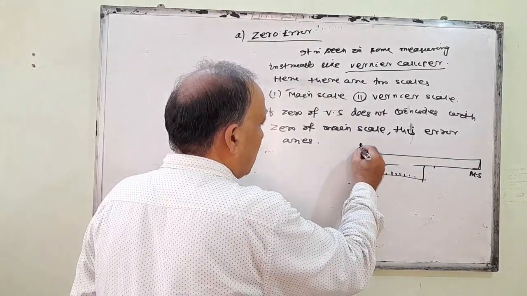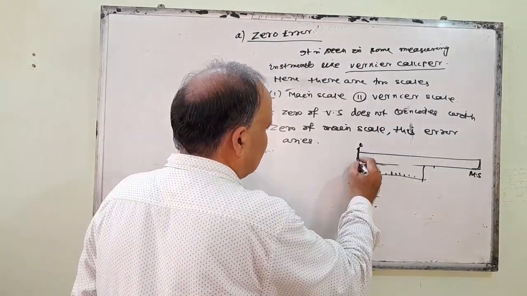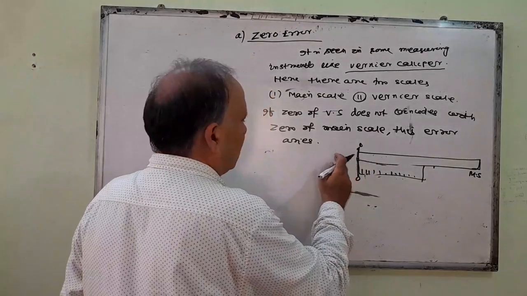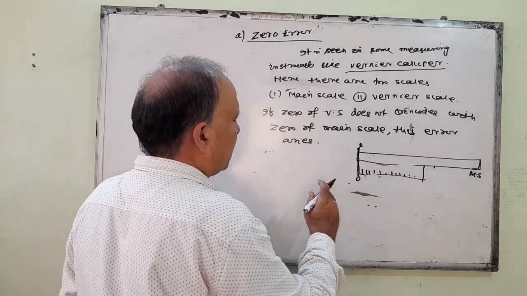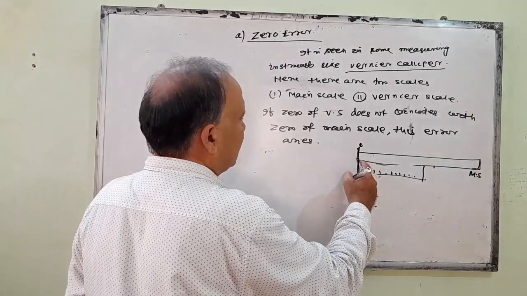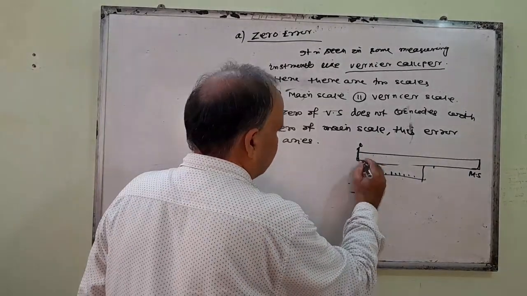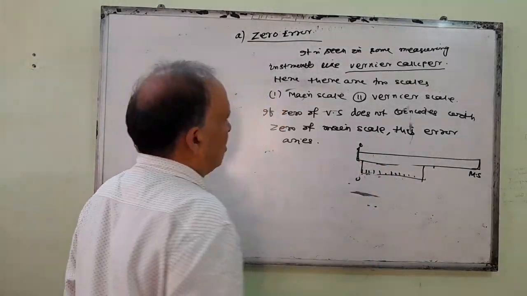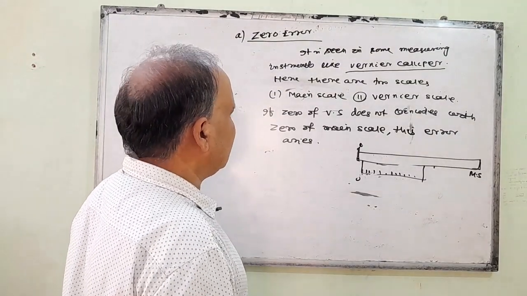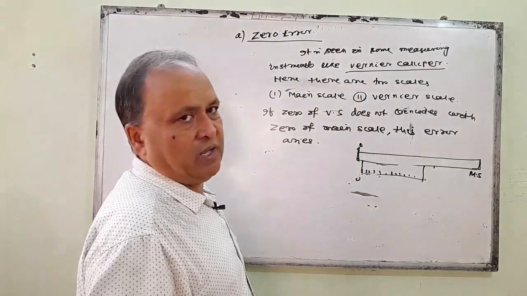Does not coincide means what? It is either to the right or to the left of the main scale zero. If zero of the vernier scale is to the right of the zero of the main scale, like this, then you remember this type of zero error is called positive zero error.